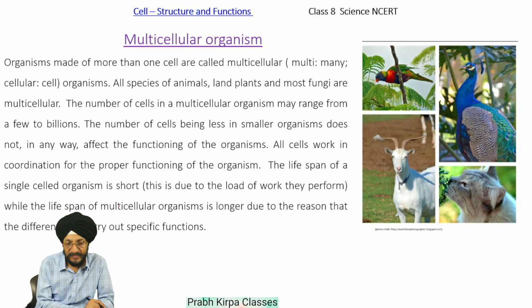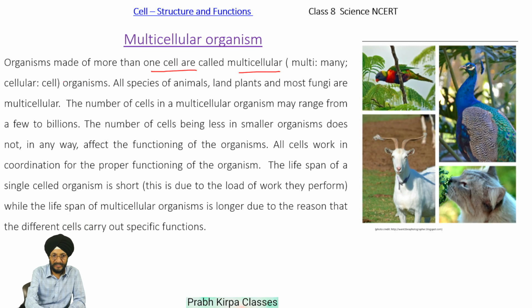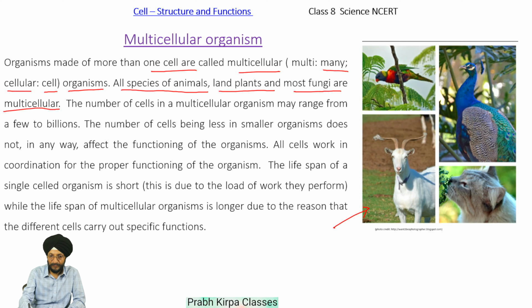Now, what are multicellular organisms? Those organisms which have more than one cell are called multicellular organisms. Multi means many, cellular means cell. All species of animals, land plants, and most fungi are multicellular. These are the photographs of a few organisms which are multicellular. The number of cells in a multicellular organism may range from a few to billions.